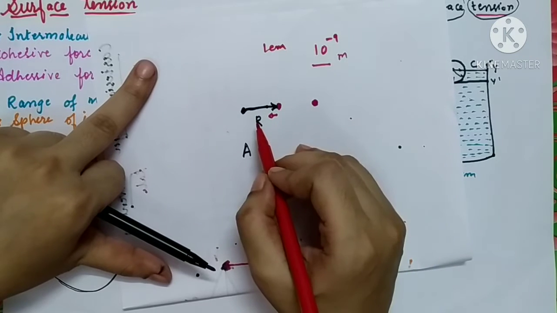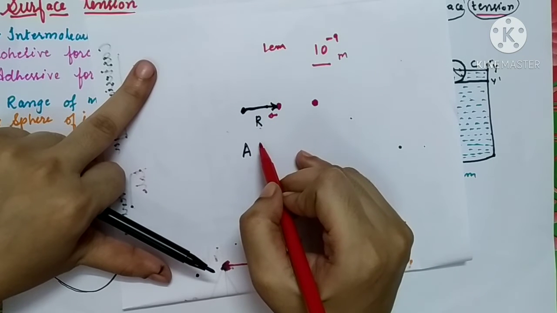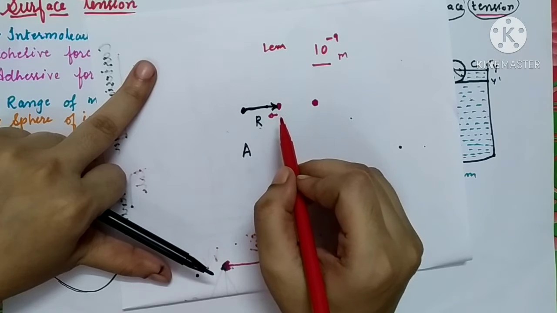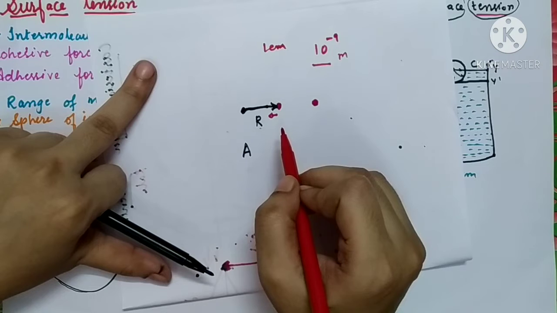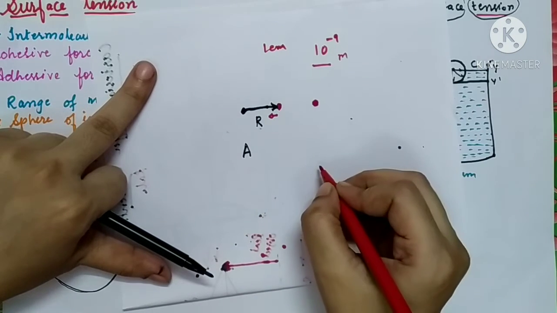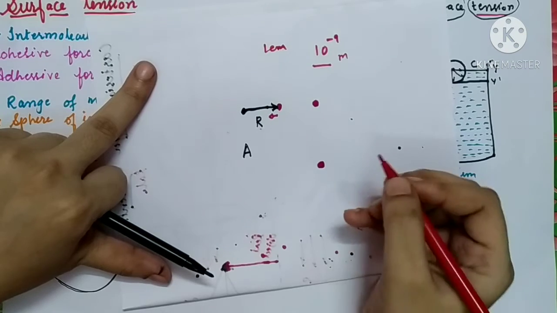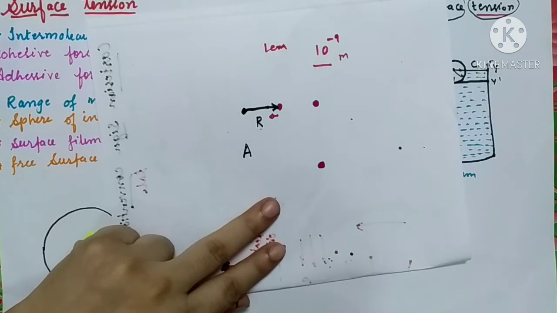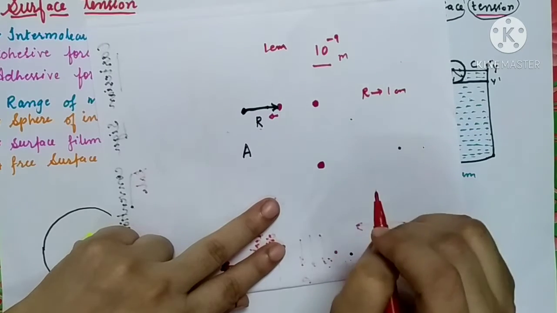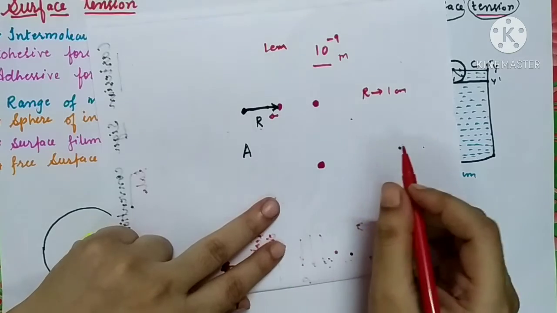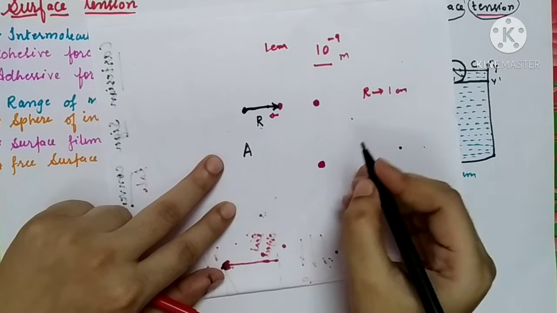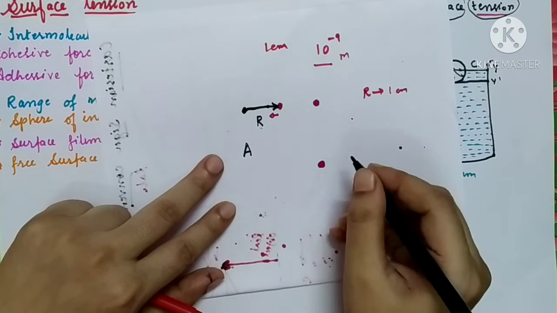So clear with the concept of range of molecular attraction, which is nothing but the maximum distance up to which the intermolecular forces of attractions are effective. So when you take any molecule, suppose it is having a range of 1 centimeter. Again take the example of 1 centimeter. So it is having a range of 1 centimeter, means up to 1 centimeter its forces are effective.